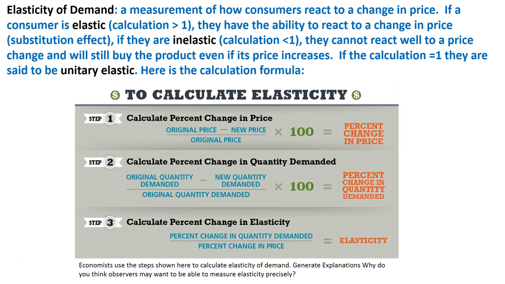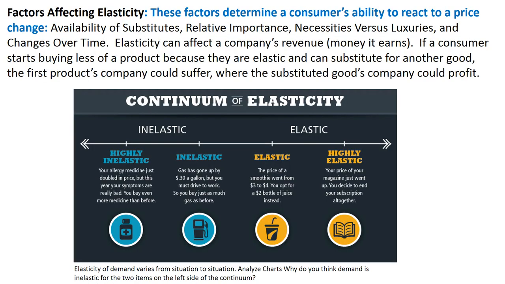Since it's usually the only thing that runs our car, it would be too expensive right away to just purchase another car that runs on, let's say, electricity. You're going to be stuck purchasing that good even with an increase in price because you still have to get to work or drive to the store and those sorts of things. Now, you may find ways to decrease how often you fill up with gas, but you'll usually buy about the same amount of gas or just slightly less, but we call that inelastic. Now, if the calculation is 1, we call it unitary elastic, and you can see down here the formula for that.